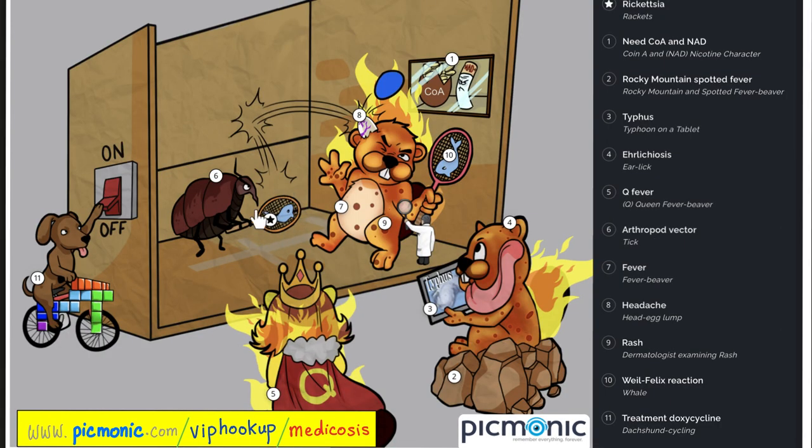And last, we have Rickettsia. It requires NAD and coenzyme A. It causes Rocky Mountain spotted fever, which ironically does not occur in the Rocky Mountains. Rickettsia species can lead to typhus, ehrlichiosis, Q fever. The vector is an arthropod. Headache, rash, and fever are common. Keep in mind that in Rocky Mountain spotted fever, the rash is centripetal, meaning it starts on the outside, on the extremities, and then spreads inwards towards the trunk. Diagnose with the Weil-Felix reaction, PCR, etc., and you treat with doxycycline.